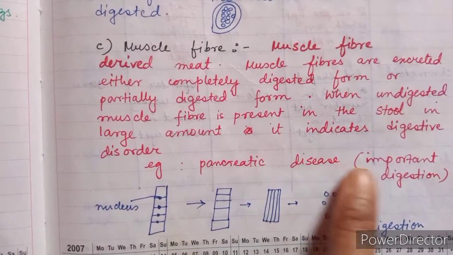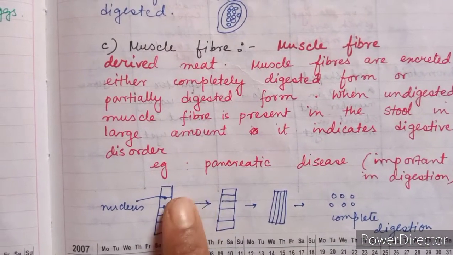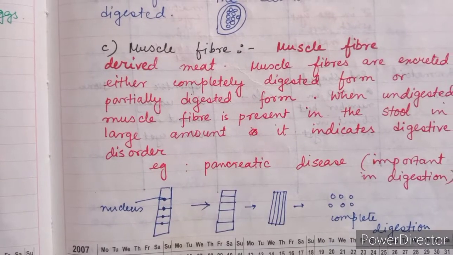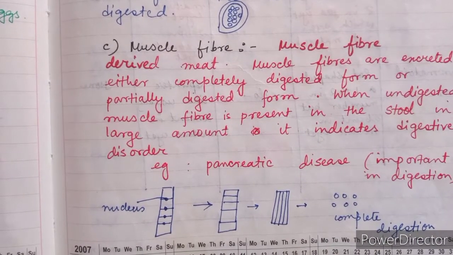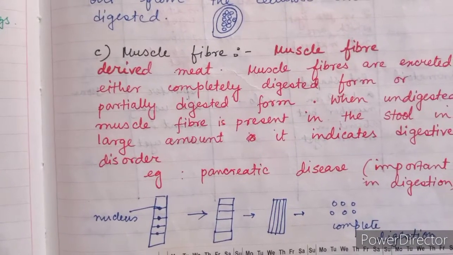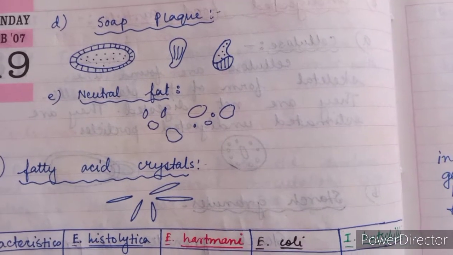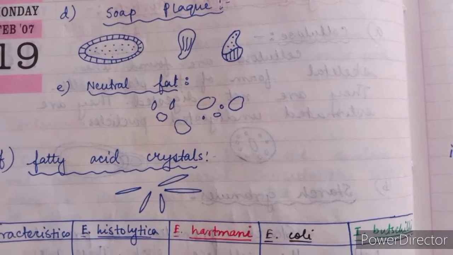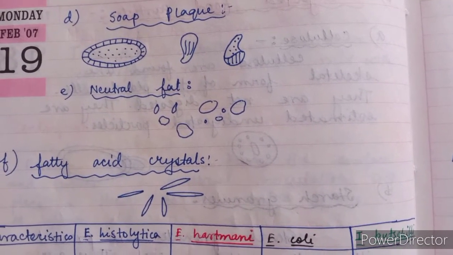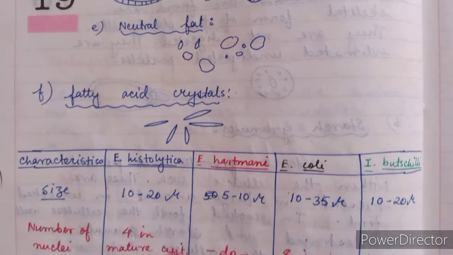And the muscle fibers are like this, and a nucleus may be present. If we can see this type of cellular structure under the microscope, then we can conclude that muscle fibers may be present in the stool. These are also some structures of undigested food particles: soap plaque, neutral fat, fatty acid crystals.